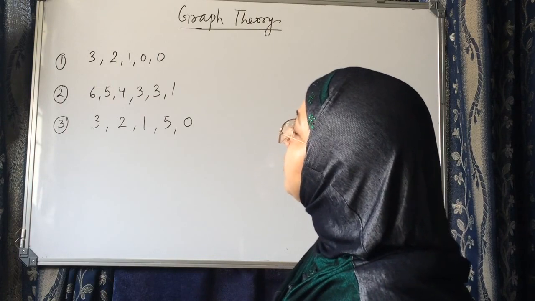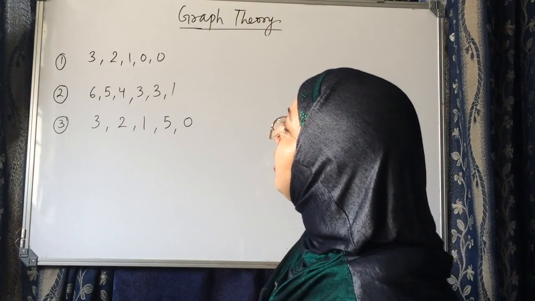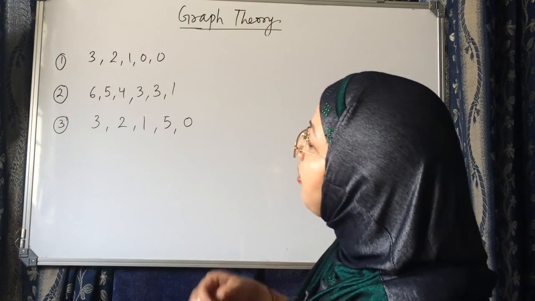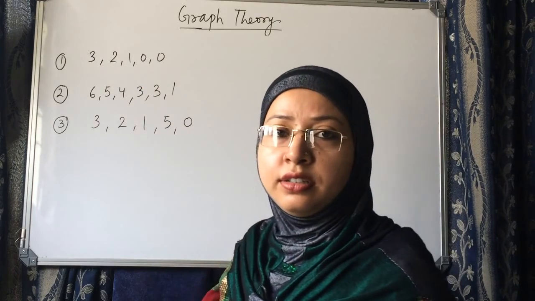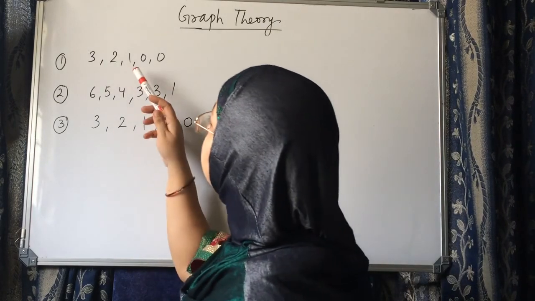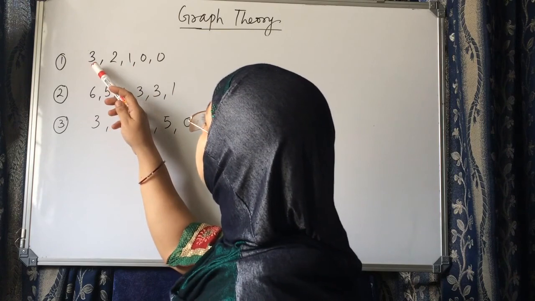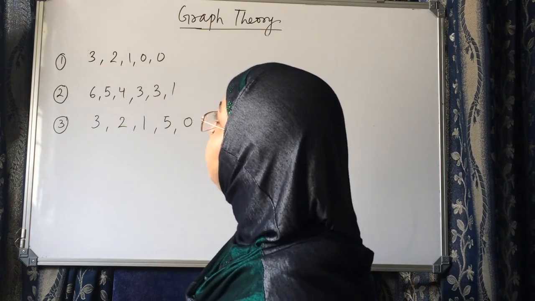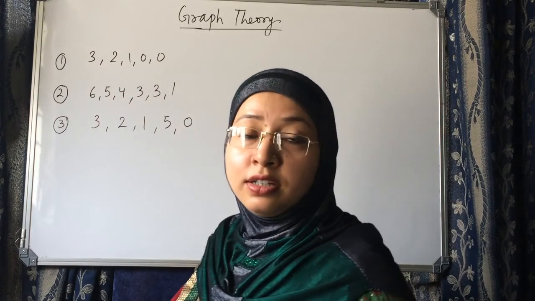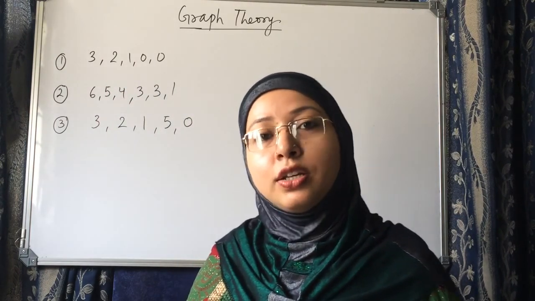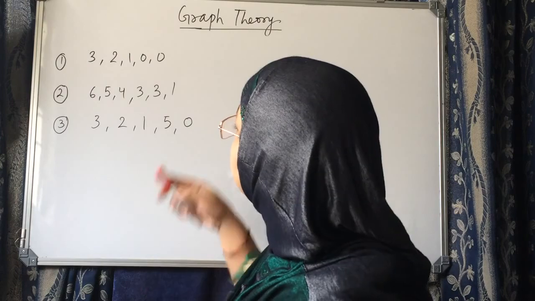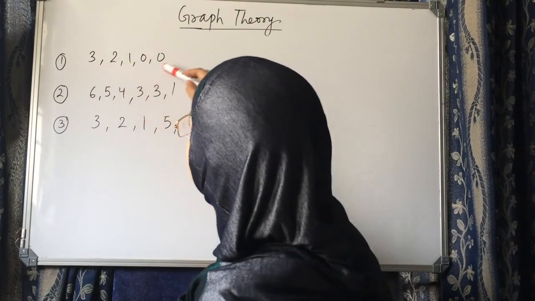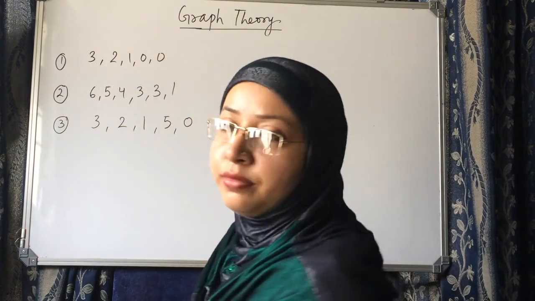Now the second step is to see how many degrees are odd. The odd degrees are this one and this one. Two degrees are odd. Since 2 is even, it is okay. Now you see which is the highest degree. This one.